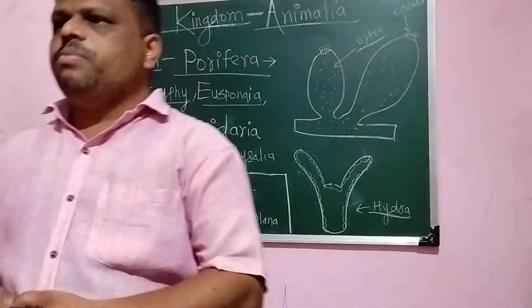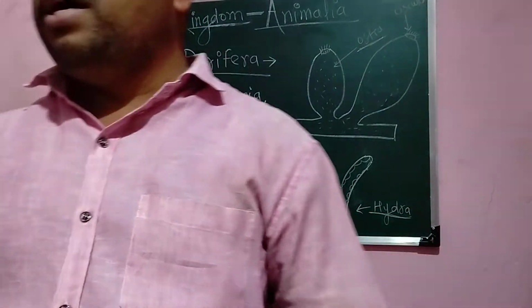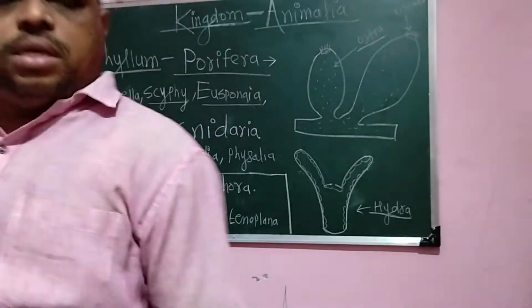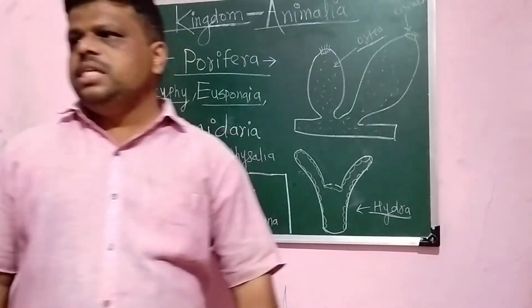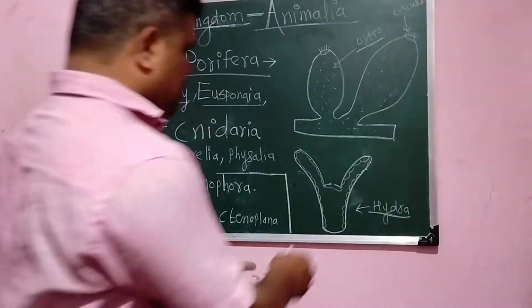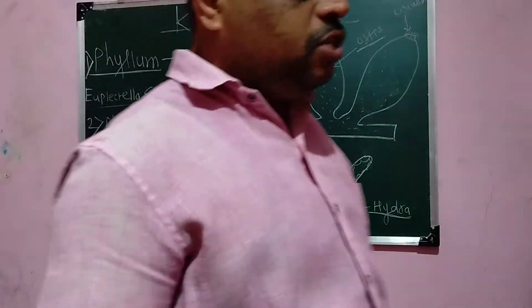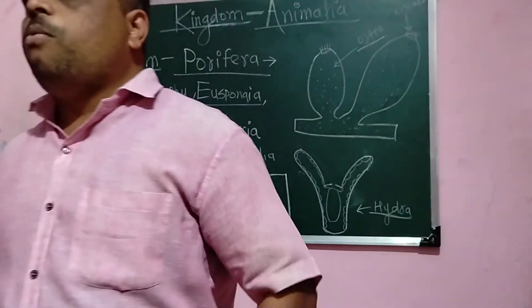Okay, and most of them are diploblastic. It means that their body wall is divided into ectoderm and endoderm. That is called diploblastic. Then they show a blind sac type of body plan. It means that they have a blind sac which shows only one opening. That is called a blind sac type of body plan.